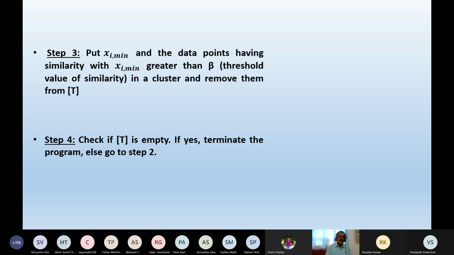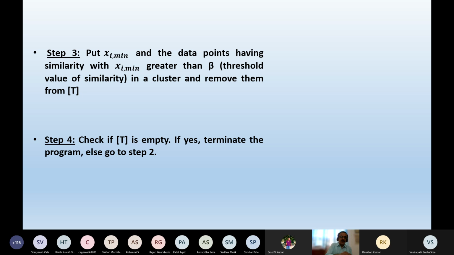So the data points which have similarity with the cluster center greater than beta are put in a cluster. And once you have that particular cluster, you remove those data points which you have already put in the cluster from the T hyperspace. It's very simple. Suppose that out of 1000 points, say the 450th data point is selected as the cluster center.